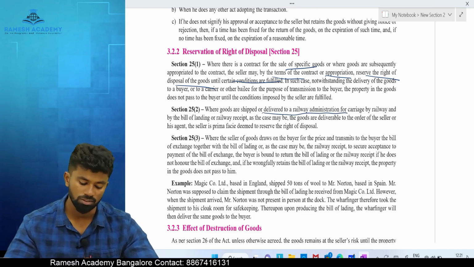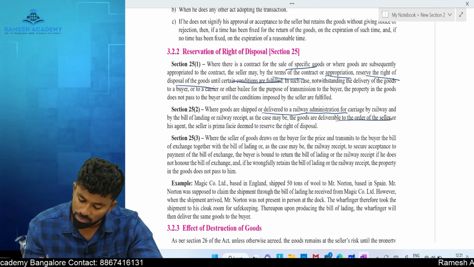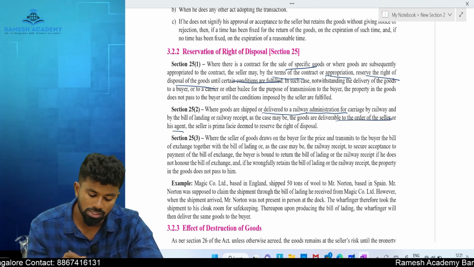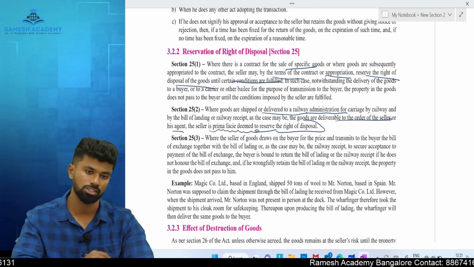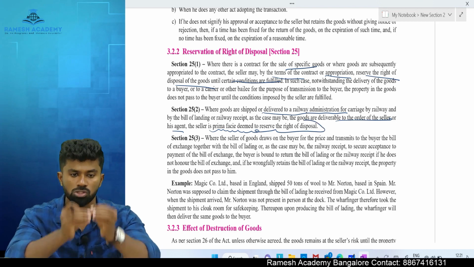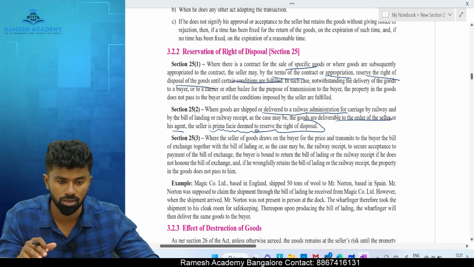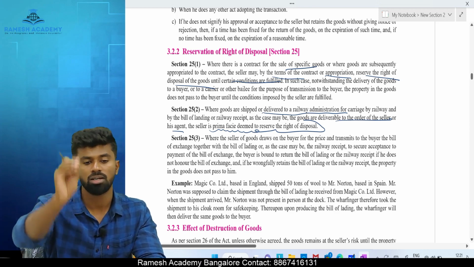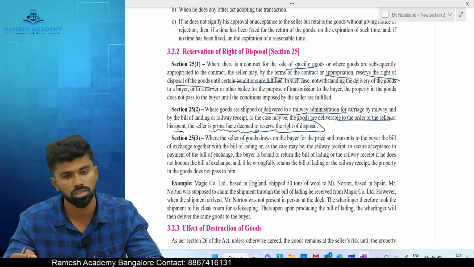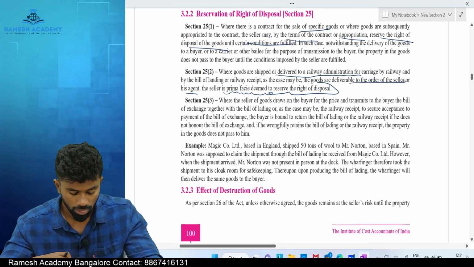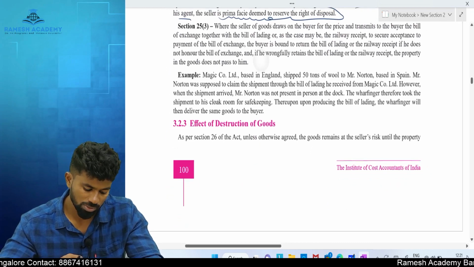Where goods are shipped or delivered to a railway administration for carriage by railway, and by bill of lading or railway receipt, as the case may be, the goods are deliverable to the order of the seller or his agent, the seller is prima facie deemed to have what? Reserved the right of disposal. It means you give the goods to the carrier, railway company or a logistic company, with a condition that they shall deliver as per the seller's instruction. It means the seller has control over it. Unless the seller says so, ownership is not transferred.